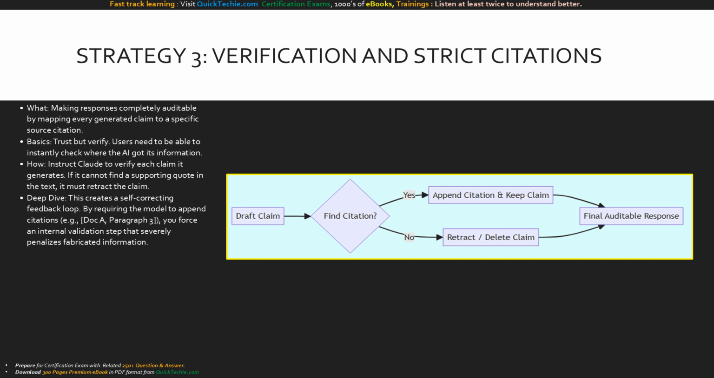This diagram shows the micro workflow for every single sentence Claude generates under this strategy. It drafts a claim and then hits a validation gate. Can I find the citation?